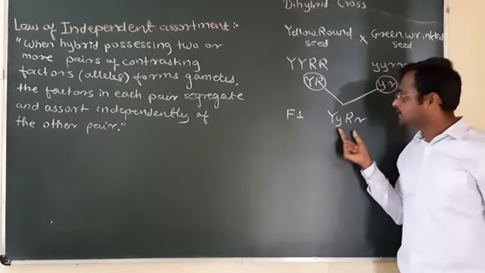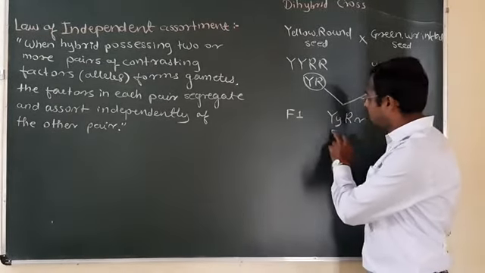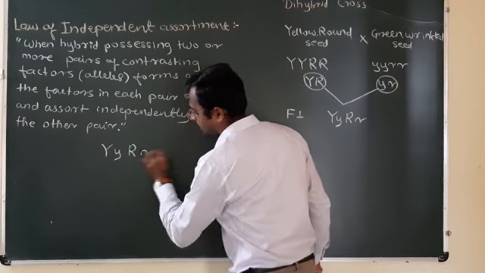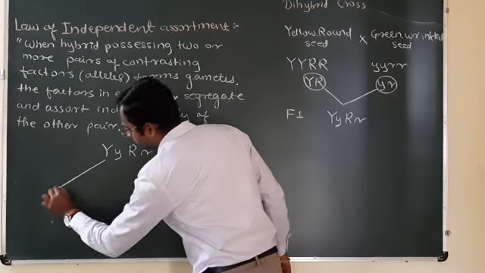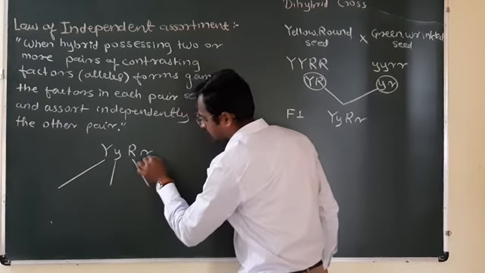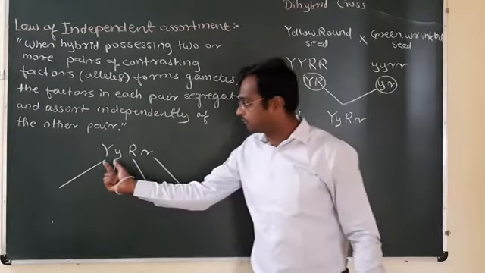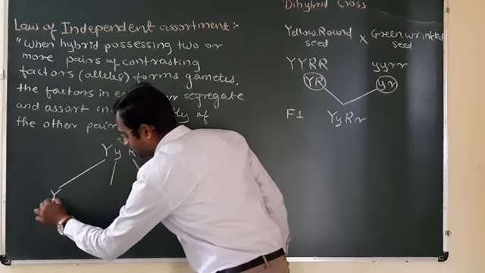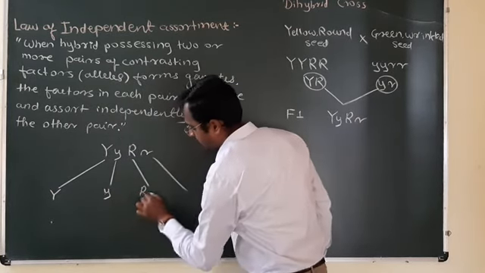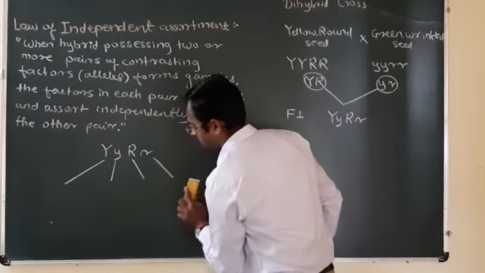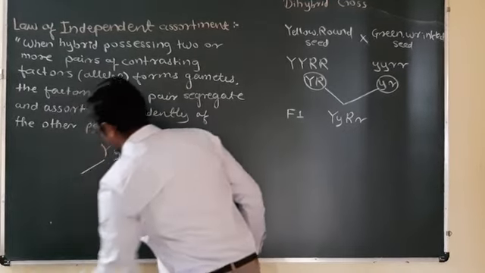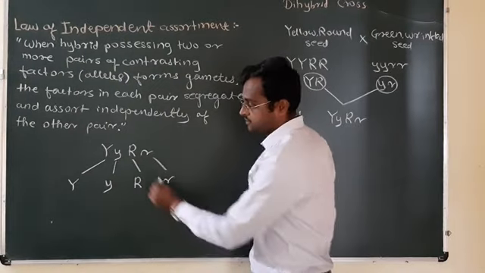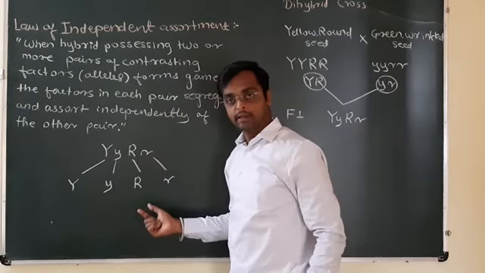Now the gametogenesis in this dihybrid plant is like this: capital Y, small y, capital R, small r. Each factor is separate during gametogenesis. Capital Y gets separate from small y, and capital R gets separate from small r. Each factor or each gamete separates.